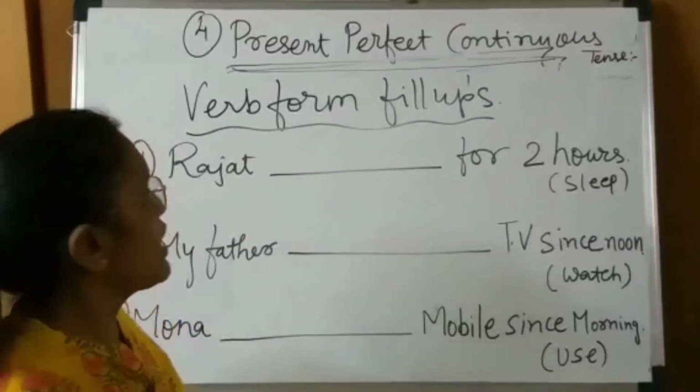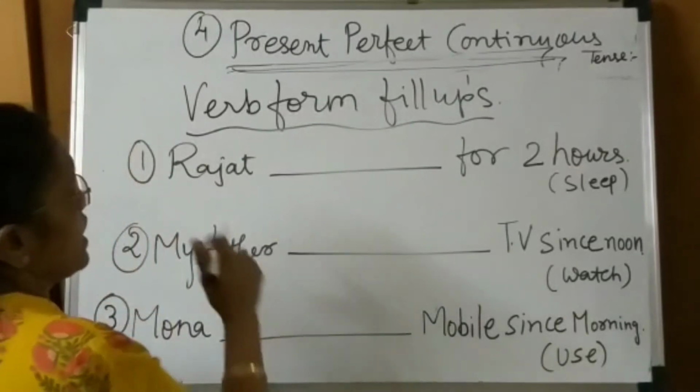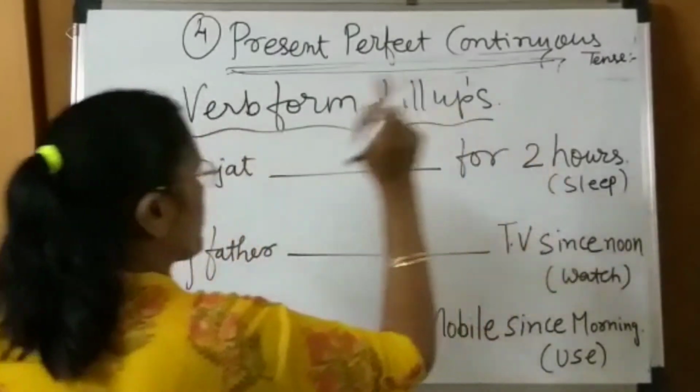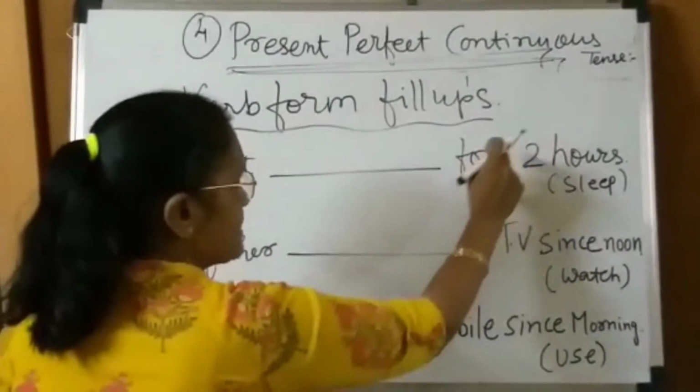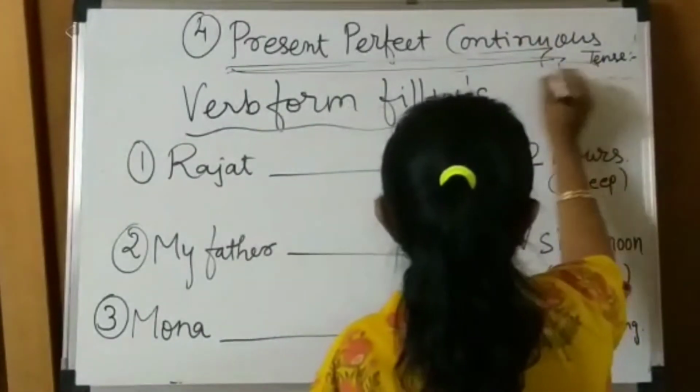Now we start the verb form fill-ups for the present perfect continuous tense. Rajat dash for 2 hours. Sleep. First we remind that for and since are two hint words for the present perfect continuous tense.